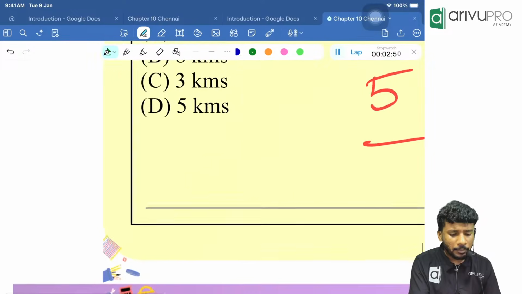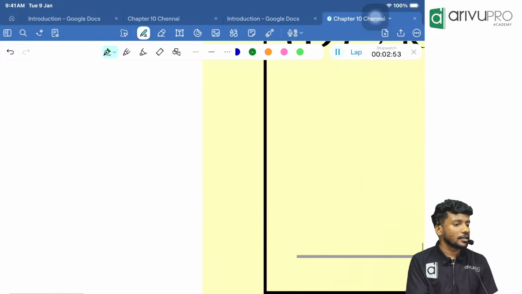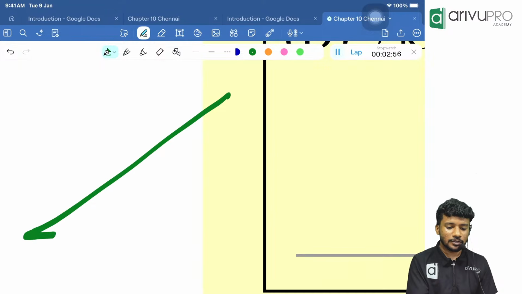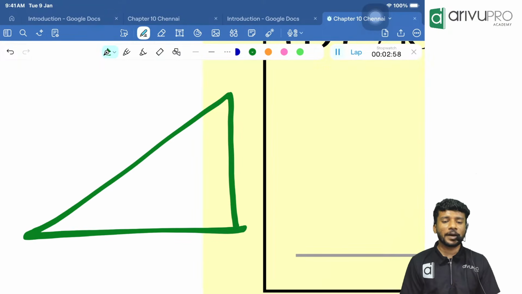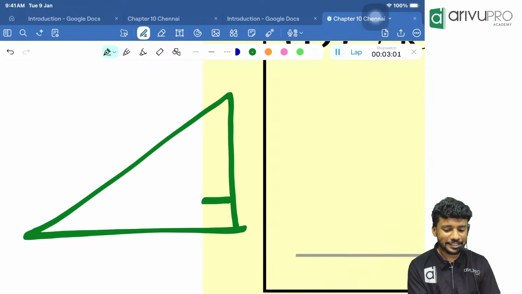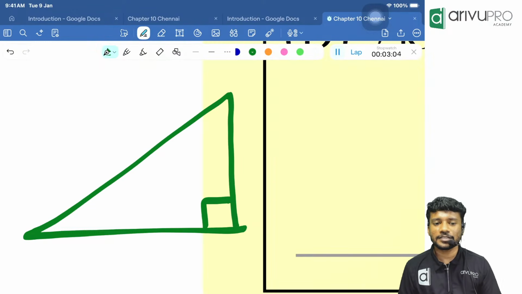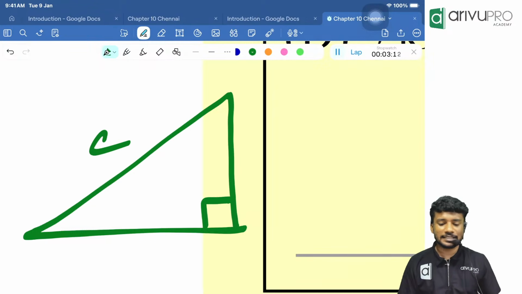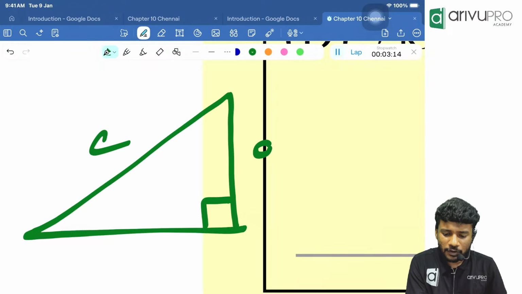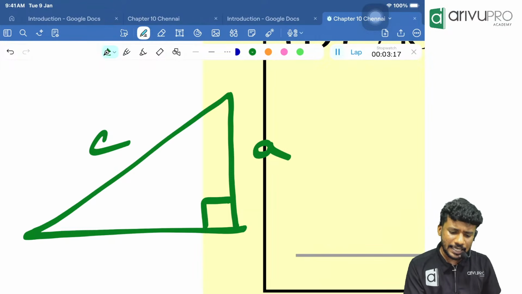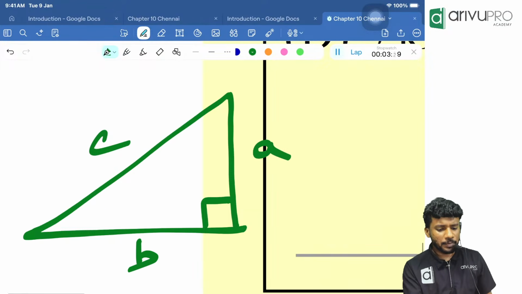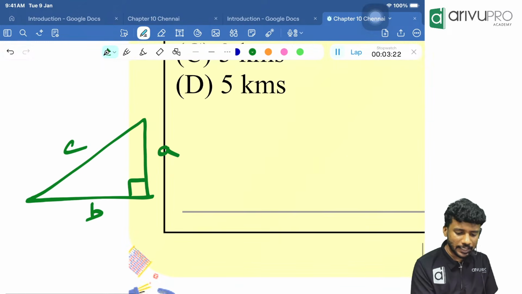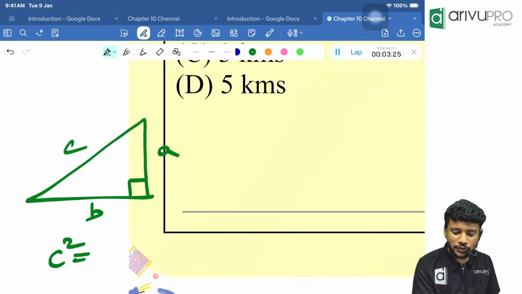Before that, do you remember Pythagoras theorem? If you don't remember also, who is that Pythagoras? Pythagoras is nothing but whenever a right angled triangle is there, which is the hypotenuse? Yeah, the longest side is usually called the hypotenuse. For example, I am calling it C. Then I am calling this A. Let it be B. Then people, hypotenuse square, that is C square, is equal to the sum of the squares of the other two sides.